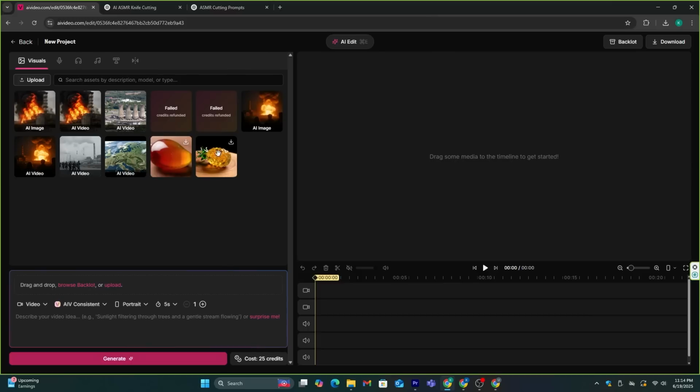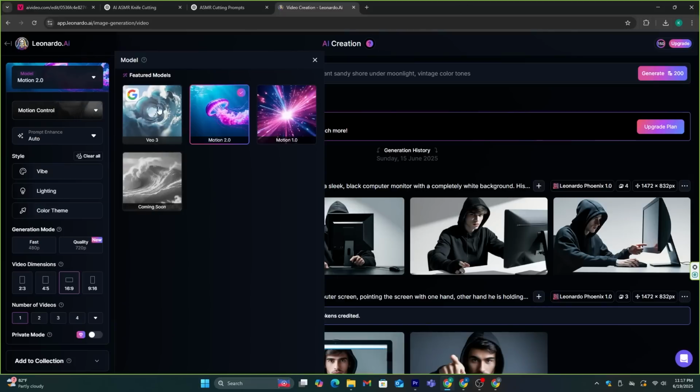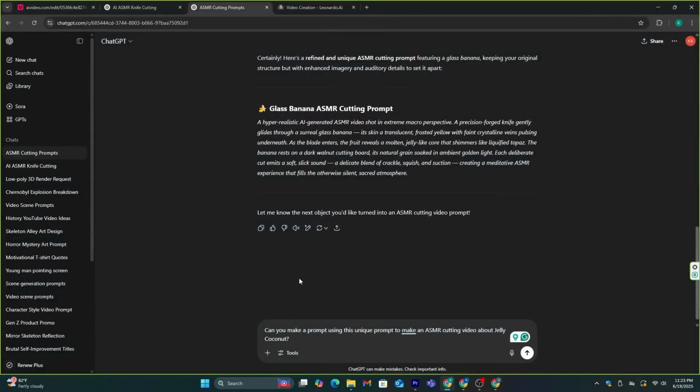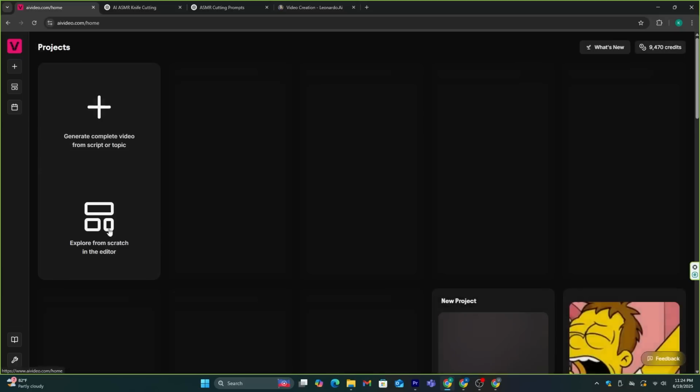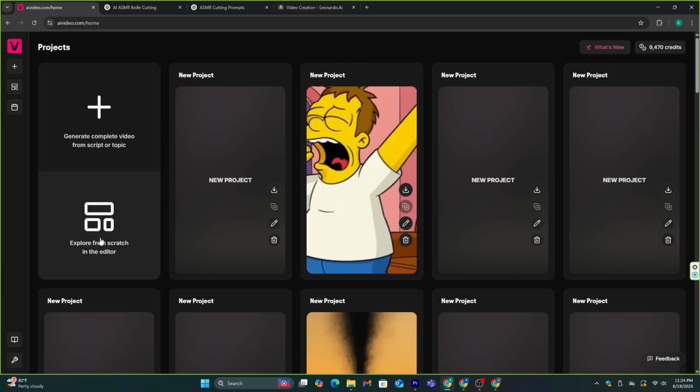Not only this tool, Leonardo AI, will also give you access to the VO3 AI model, so I'm going to try them both. This time, let's make an ASMR cutting video about jelly coconut. Just like before, I'm going to generate a prompt like this, and let's copy this. I'm going to use AI Video.